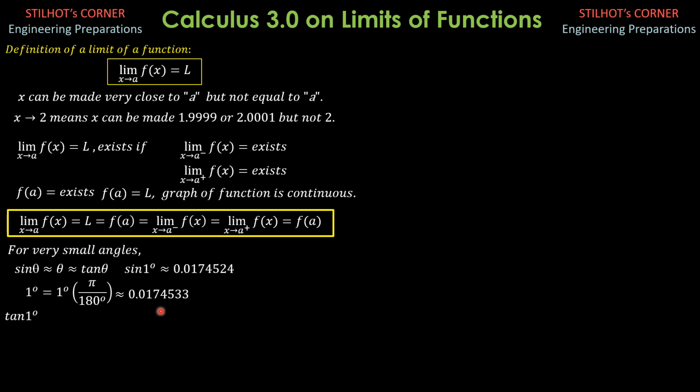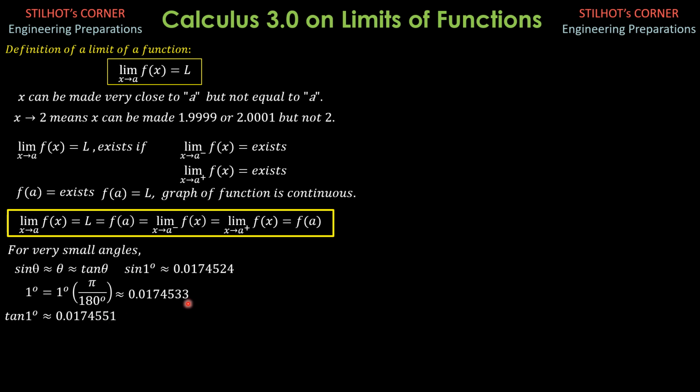Then tangent of 1 degree is equal to 0.01745. So looking at the first 4 significant figures, they are actually equal. They only differ in the last 2 significant figures.